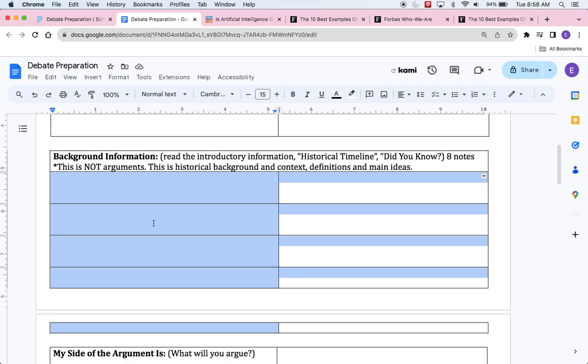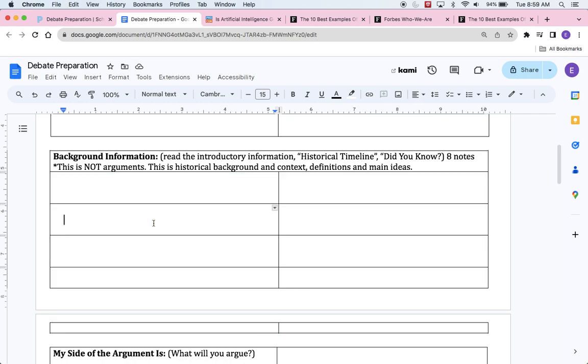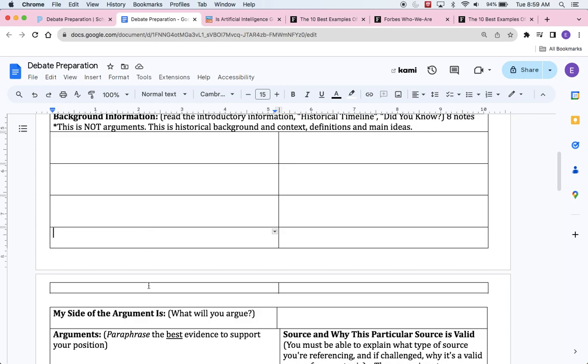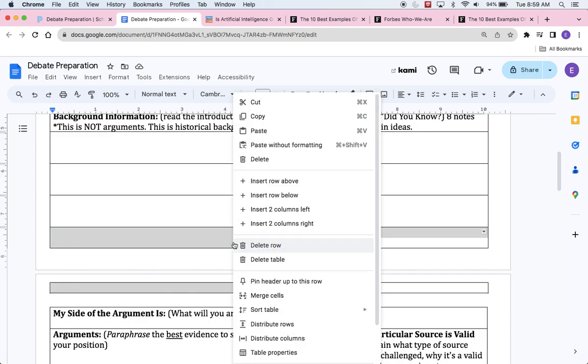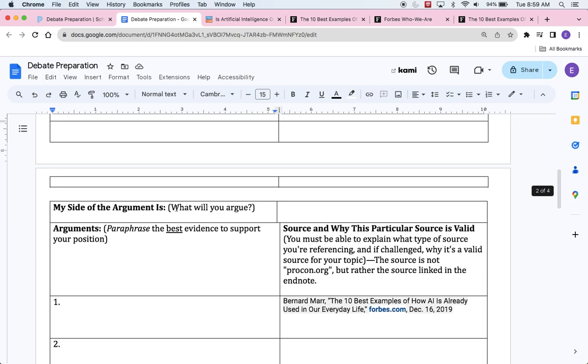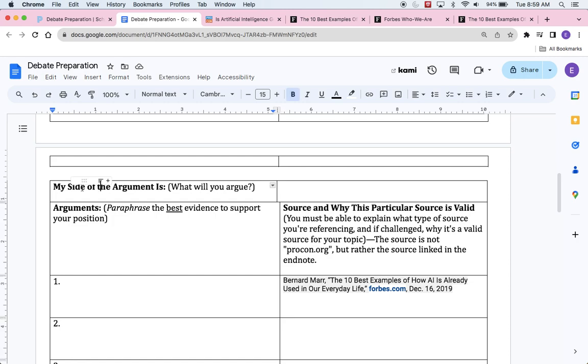You may find information that doesn't necessarily fall into the quote unquote arguments category. That's more historical background, context, definitions, or main ideas. And so feel free to add more rows by highlighting and then right clicking and clicking insert row below, or however you want to do it. But today we're going to be taking notes on your side of the argument.